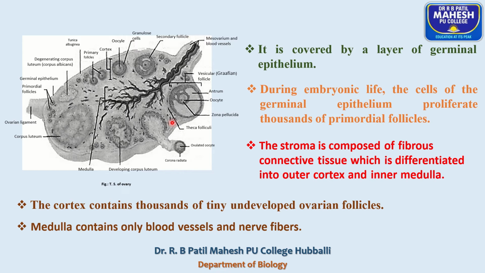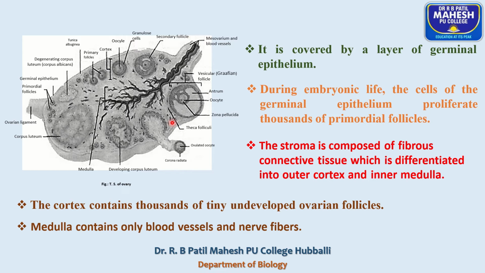You remember one thing I told you, the oogenesis process starts during fetal life. That means the germinal epithelium consists of female germ cells which undergo mitotic division and produce millions of egg mother cells.